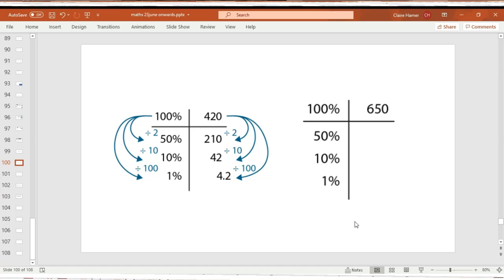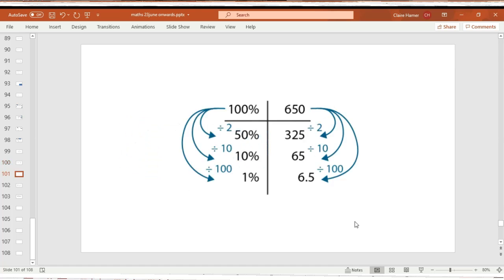Right, I'm going to reveal the answers so you can see how you did. 650 divided by 2 is 325. 650 divided by 10 is 65. 650 divided by 100, or I could have just divided the 10 one by 10 again, 6.5.